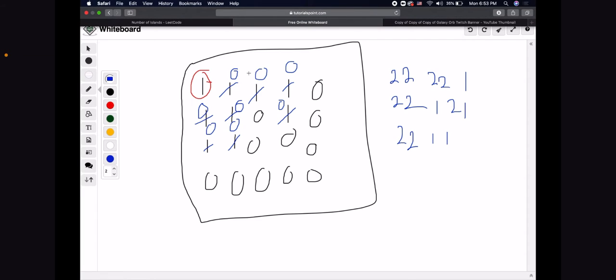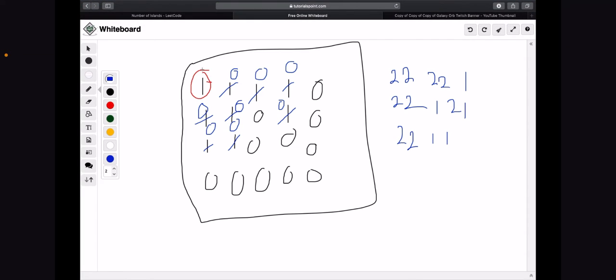And yeah, so the idea here, like I said, is that we're just syncing the islands together that make up one island. So we don't want to count this as one island, this as another island, and this as another island, because they're not separate islands. These are in total one island. So the reason we switch these to zeros is to make sure that we're returning these as one component and syncing them together, so we don't double count any island. And yeah, anyways, let's just get started.